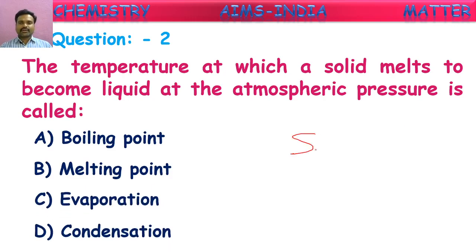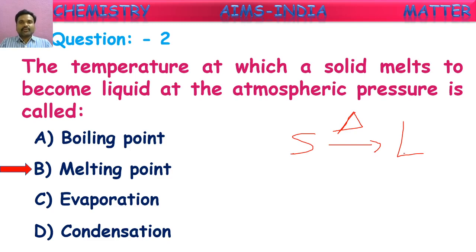So solid converts into liquid. This happens when it is heated. So the conversion of solid into liquid is called melting. This melting happens at a fixed temperature. That fixed temperature is called, yes student? Oh, many have given the correct answer already. Good. It is melting point. At this melting point only, solid starts converting into liquid form on heating it.